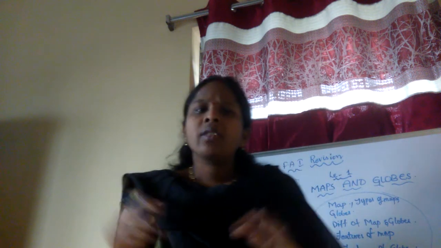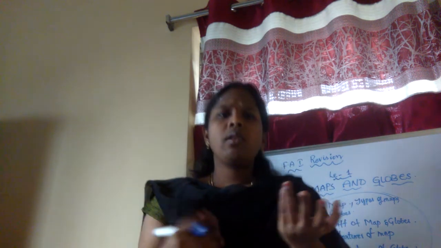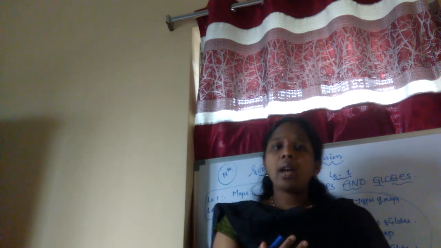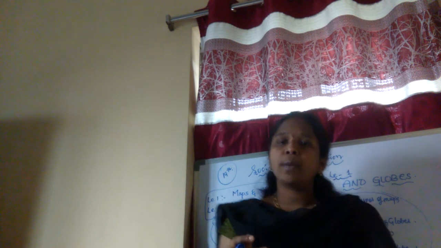Imagine that the earth is a flat surface. What will you do in that case? If the earth was flat, we would not use a globe to represent it, because a globe is a spherical model of the earth.